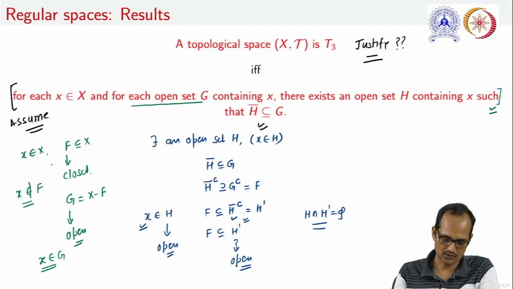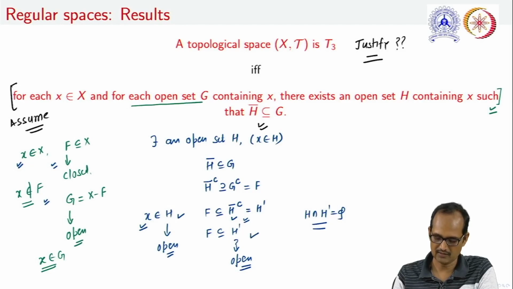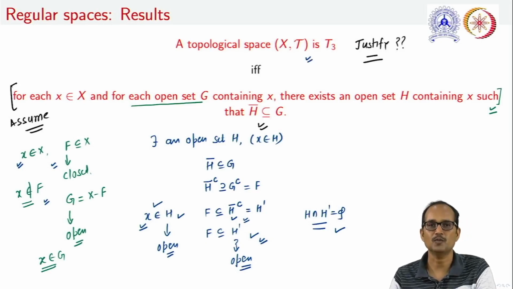Thus, for a closed set F and an element X which is not in this closed set, we found two open sets H and H dash. They are disjoint, and H is containing X while H dash is containing the closed set. Therefore, this topological space is a T3 space.